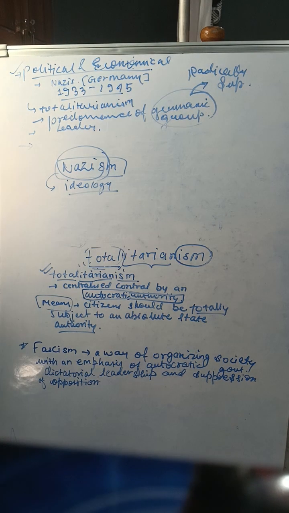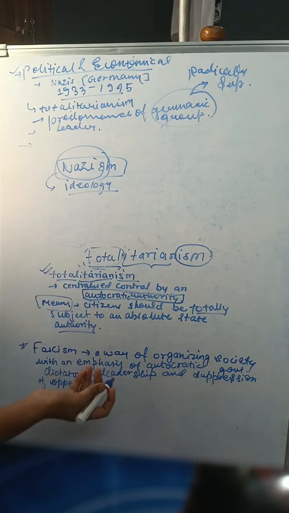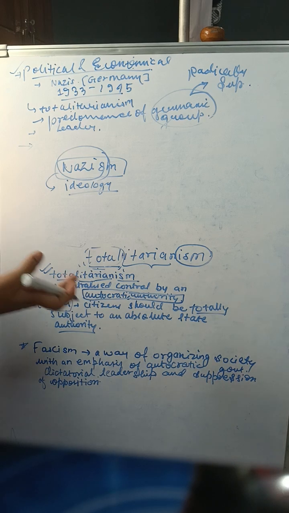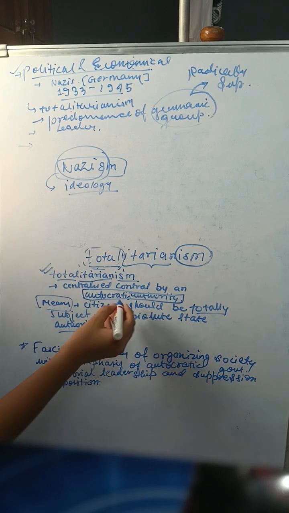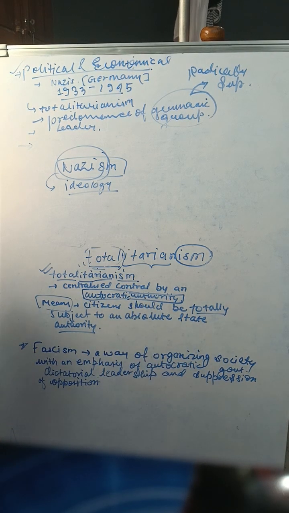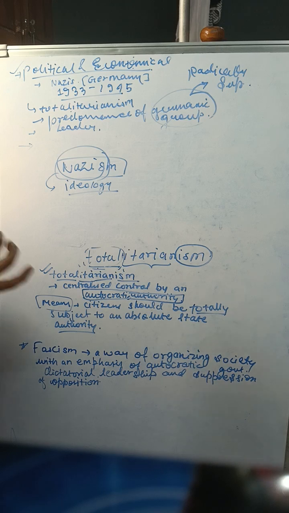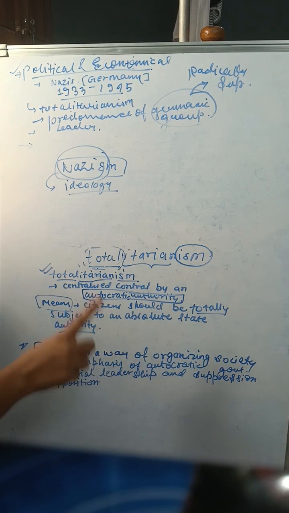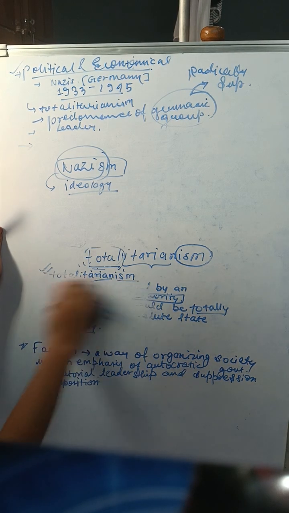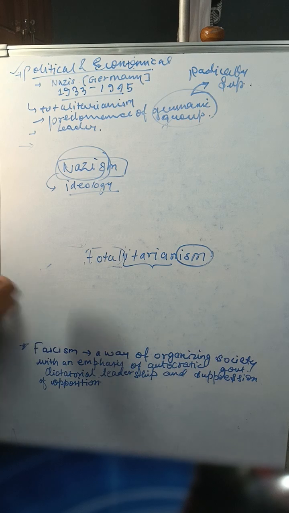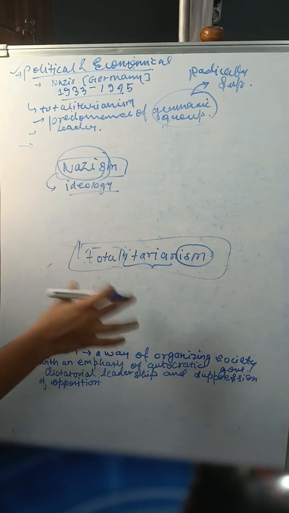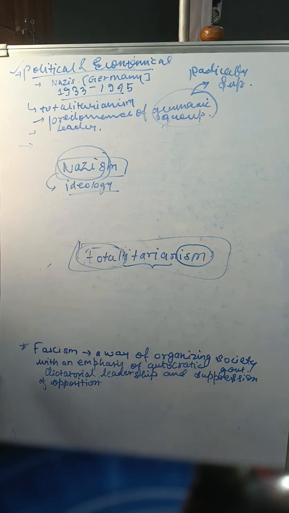And what is totalitarianism? It is just a centralized control by autocratic authority, and centralized control over whom? Over citizens, okay? So citizens must be totally, okay, totally is the keyword, so note it down. So citizens must be or should be totally subject to absolute state authority. First of all, what comes in your mind when you read this word, or write this word? First of all, it comes total. What total?